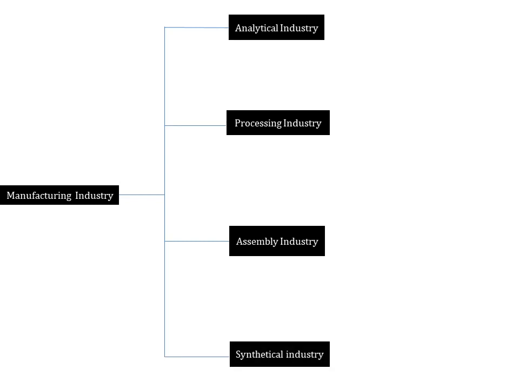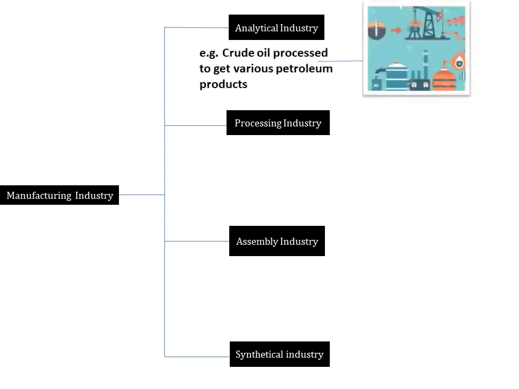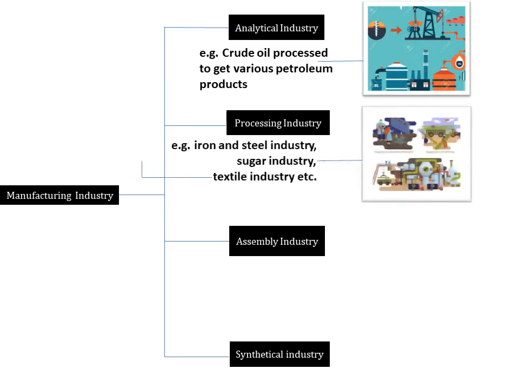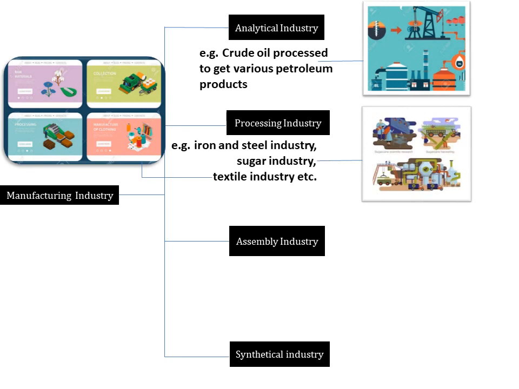Now, in an analytical industry the basic raw material is broken into different parts to produce finished products. For example, crude oil is processed and many finished products such as petroleum, diesel, etc. are manufactured. Processing industry. In a processing industry, the raw material is processed through various stages of production and thereafter the finished good is manufactured. For example, sugar industry, iron and steel industry, textile industry, etc.